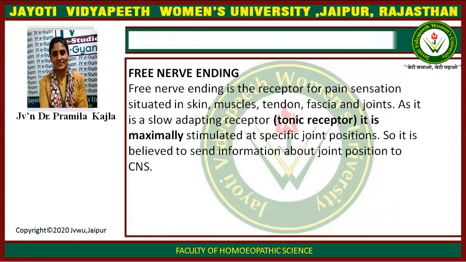Free nerve ending. Free nerve ending is a receptor for pain sensation situated in skin, muscle, tendon, fascia and joints. As it is a slow adapting receptor, a tonic receptor, it is maximally stimulated at specific joint positions, so it is believed to send information about joint position to the CNS.